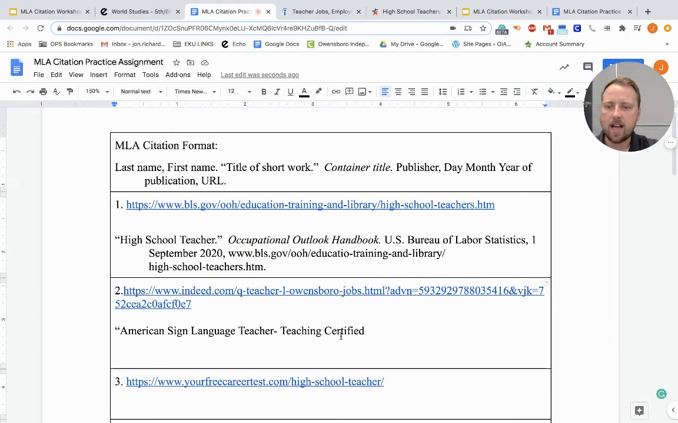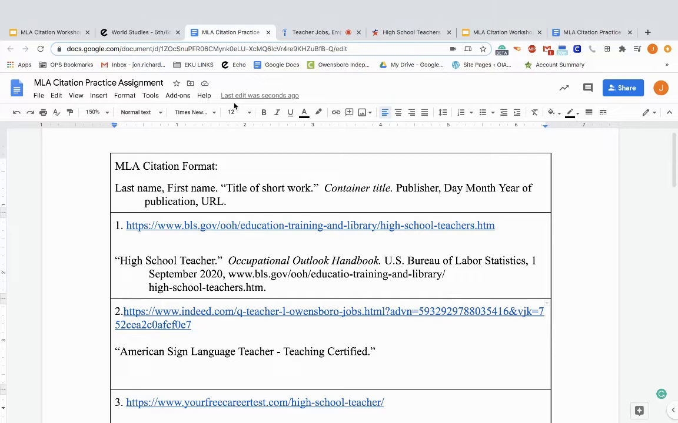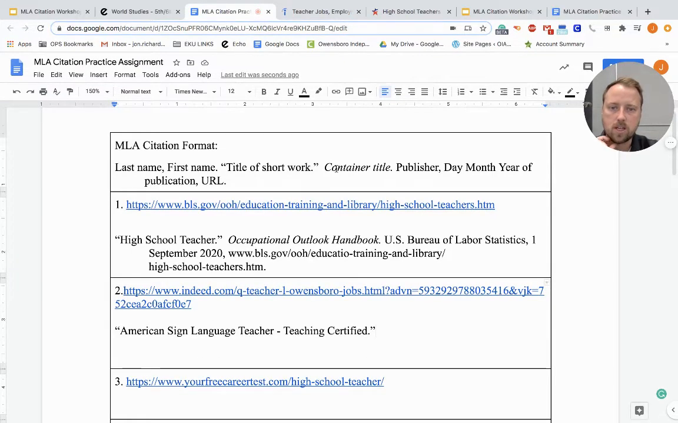So again, I copy and pasted American Sign Language Teacher dash Teaching Certified, and then I'm going to end with a period because you can see the period right there, and end with a quotation mark. So that's my first part of this application. So American Sign Language Teacher dash Teaching Certified. So that is that. So my next thing I'm looking for is the title or container title.